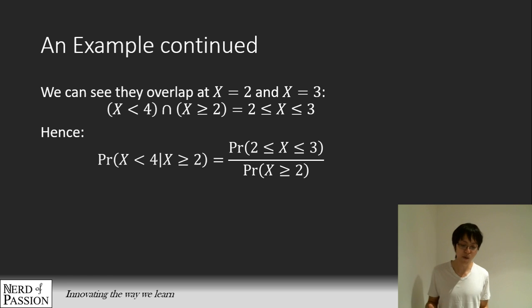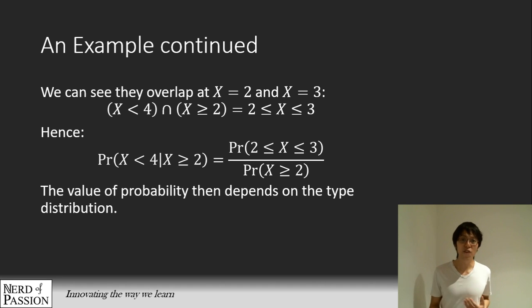So we can say that the probability of x less than 4 given that x more than or equal to 2 is equal to the probability of x more than or equal to 2 and less than or equal to 3. So actually I just say between 2 and 3 and both sides are included. Okay, so the evaluation of this probability, of course, depends on the type of probability distribution we are talking about. If it's binomial, we need to use the binomial CDF function. If it's uniform, then we can use the uniform from there. Okay, so because we are not really given the probability value, and I'm not that interested in that anyway.